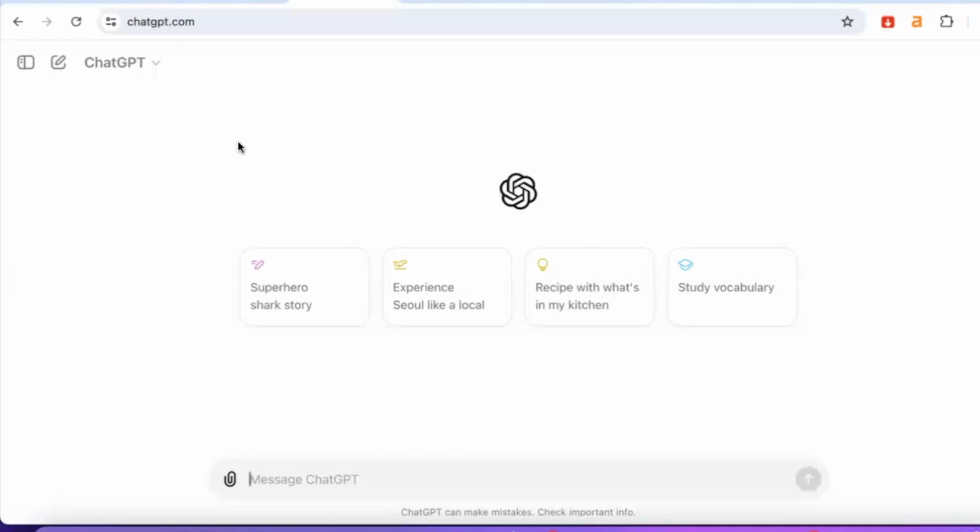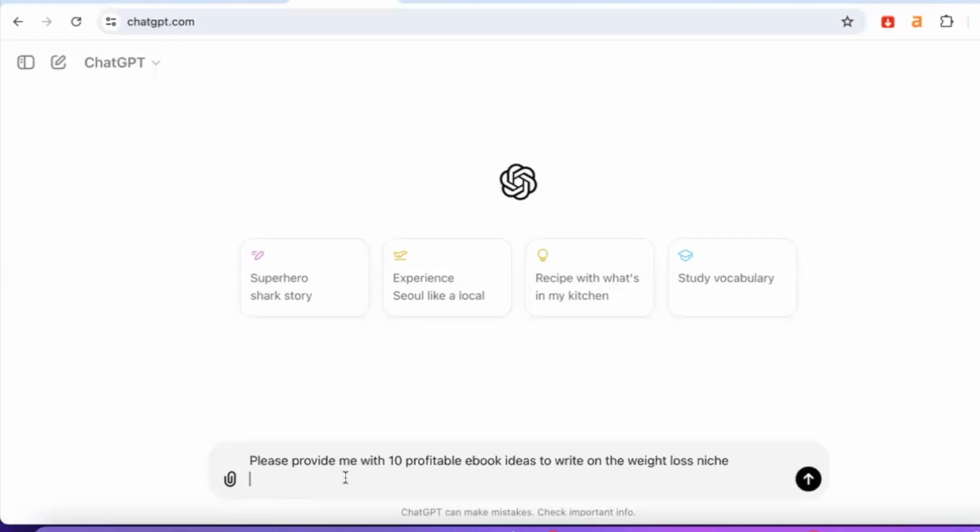loss niche, right? So now I want to write a book in the weight loss niche, but I have no idea what topic to write my book around. So I'm going to obviously use ChatGPT, guys, to give me some ideas. So I'm going to come on here and just type this prompt. Okay, so again, you can just copy this or take a screenshot and follow the instructions.